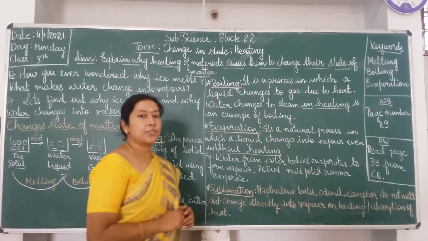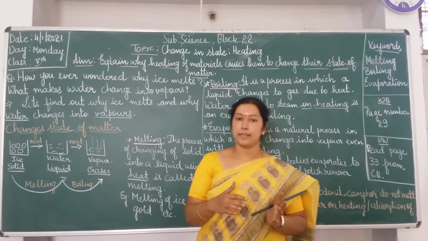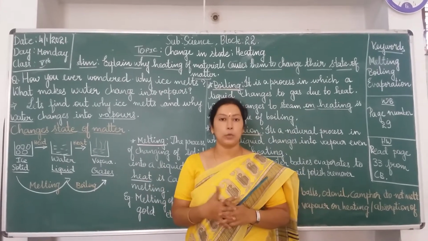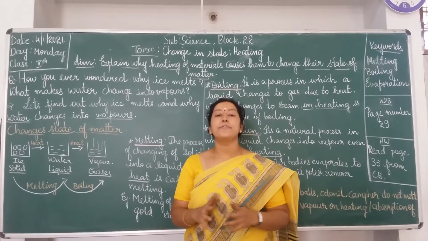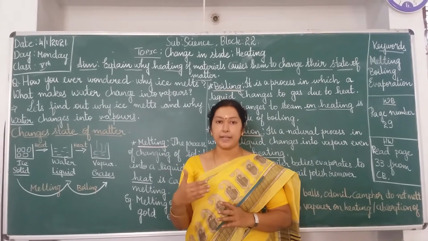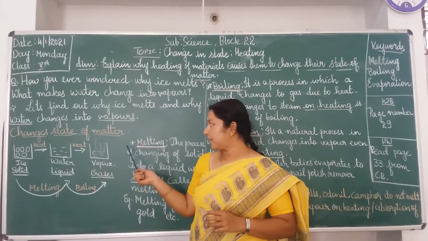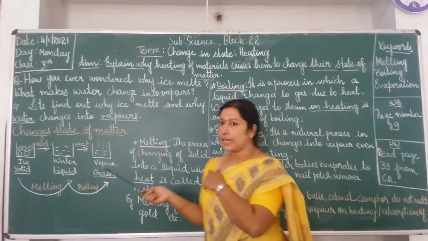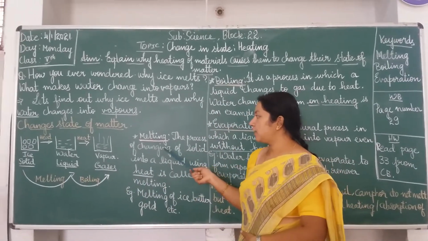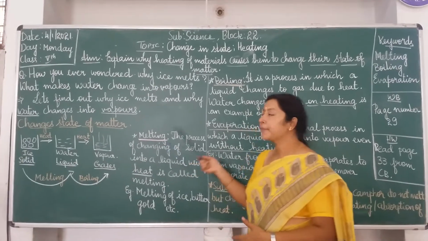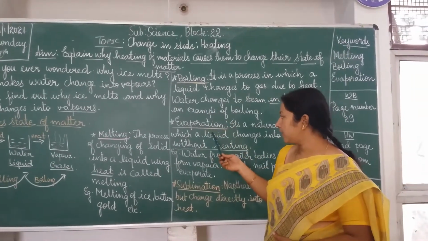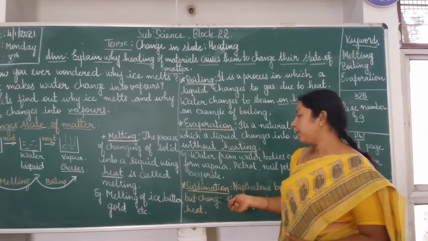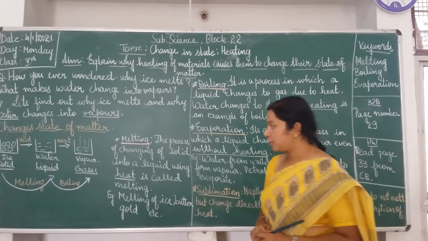Understood? See, matter can change its form from one to another while heating or while cooling. These are called physical changes. There are different such changes of matter which happen, and a few are discussed in today's class. The first physical change of matter is melting. Next is boiling. The next one is evaporation. And we also know about sublimation.